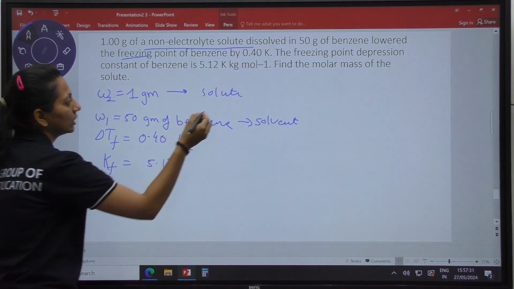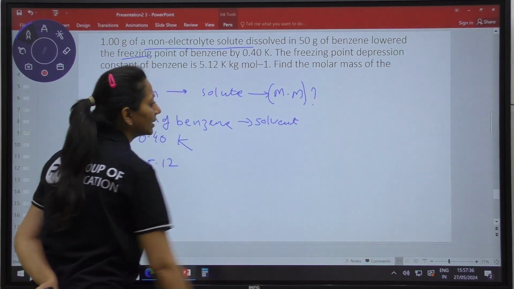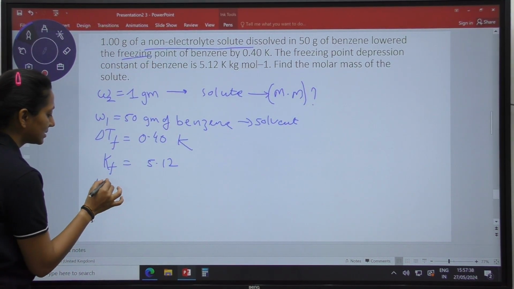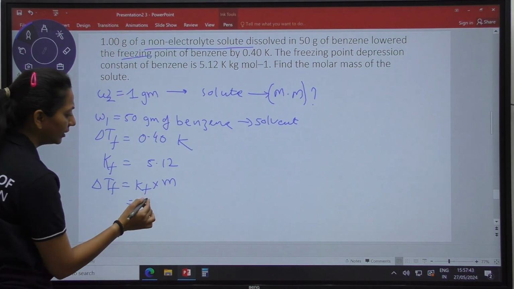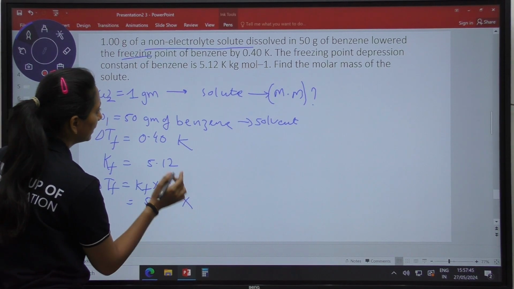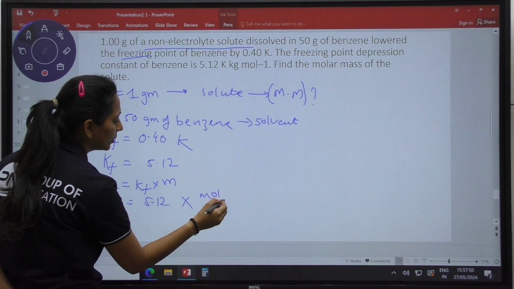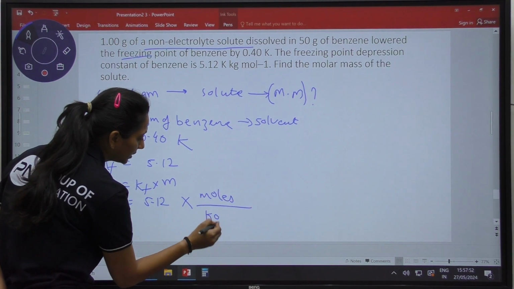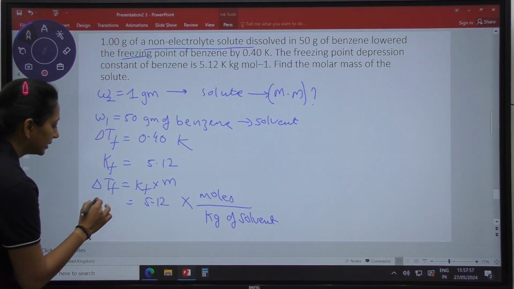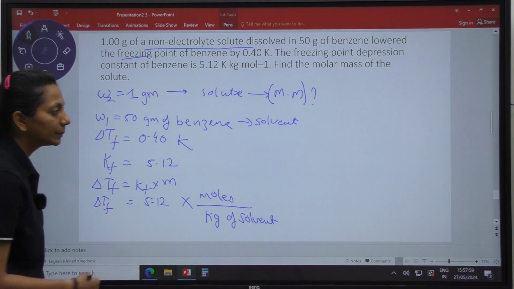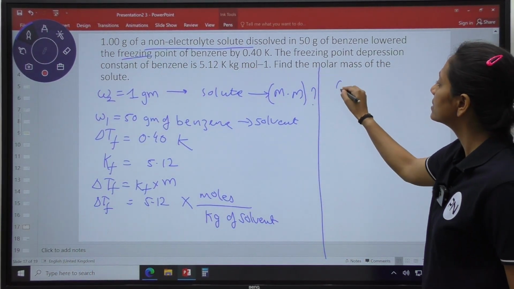We need to find out the molar mass. What will be the molar mass of this solute? We are going to use the formula as we are using till now, del Tf equals Kf into molality. Value of Kf 5.12 multiplied by moles, we don't know. What is the molality? Moles per kg of solvent. This is going to give you del Tf. Keeping the values and solving it further, we are going to get the answer.